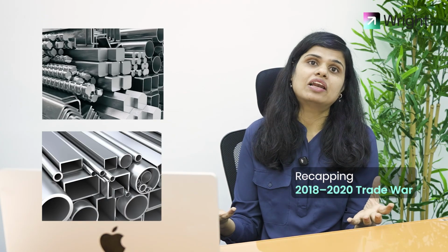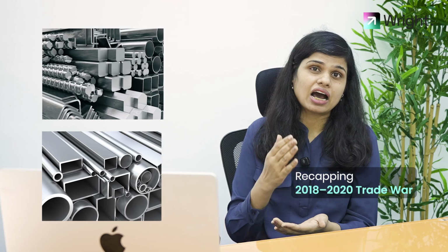India was also impacted primarily because of the tariffs imposed on steel and aluminium. India exports a lot of steel and aluminium and these tariffs impacted our trade a lot. So India actually went to the WTO, the World Trade Organization, and spoke against it and sort of contested these tariffs, but still those tariffs were imposed. By 2020, this trade war had impacted the global order. It had impacted India deeply. Almost 95% of the exports going out of India were impacted by the trade war. So it was a big event.